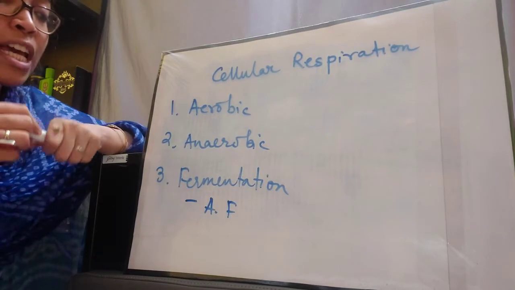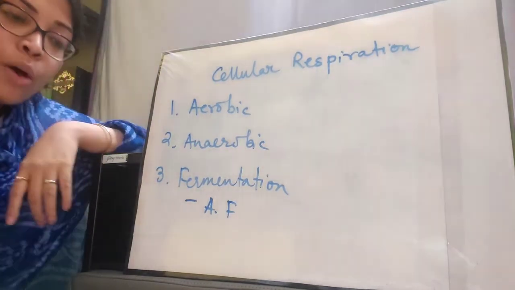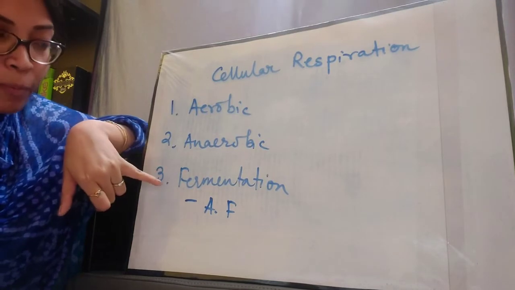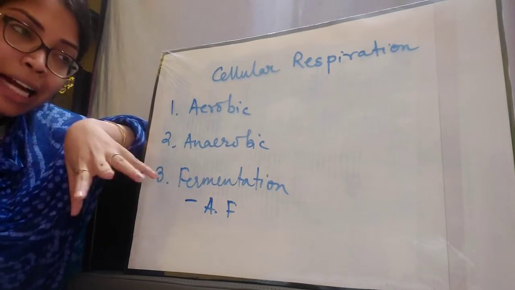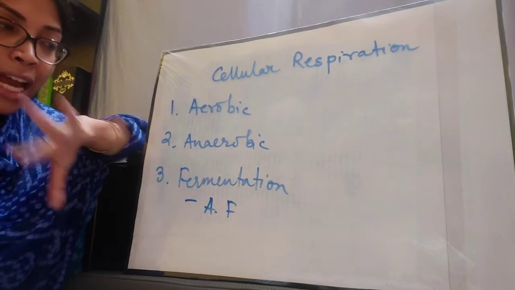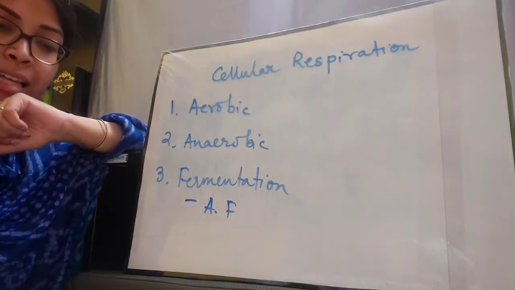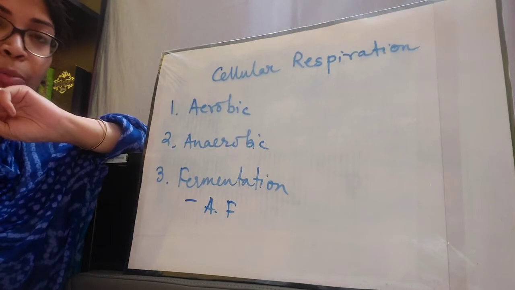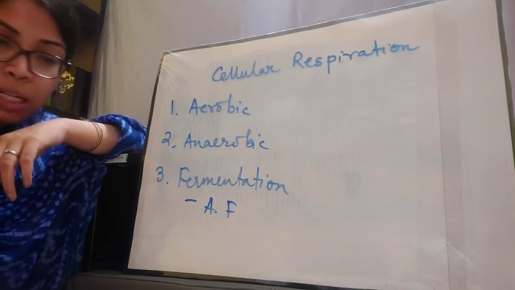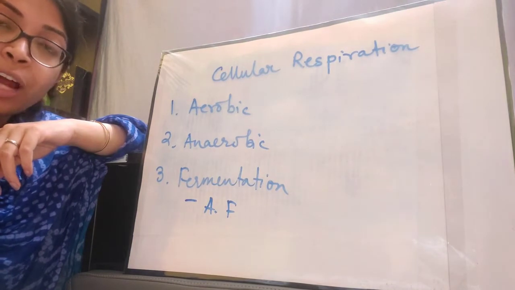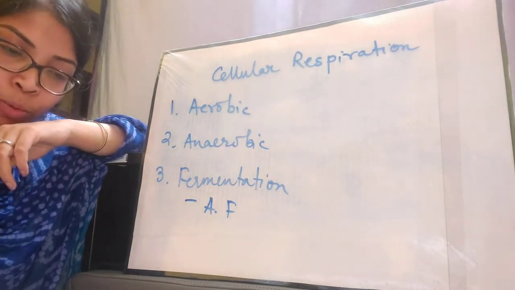Now another type of fermentation is alcoholic fermentation. Alcoholic fermentation is that type of fermentation where ethyl alcohol is formed. Previously I told you that fermentation produces lactic acid, ethyl alcohol, etc. So that type of fermentation where ethyl alcohol is formed as the product is known as alcoholic fermentation. You will also have to learn the overall reaction for alcoholic fermentation, which is given in your book.